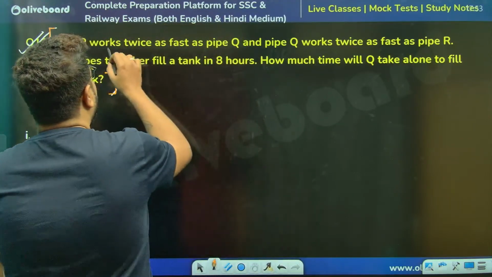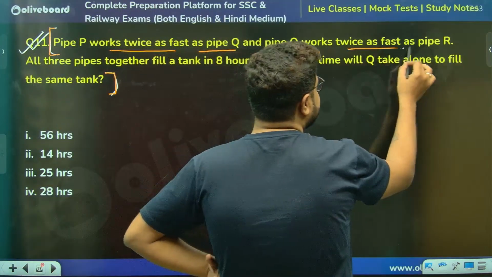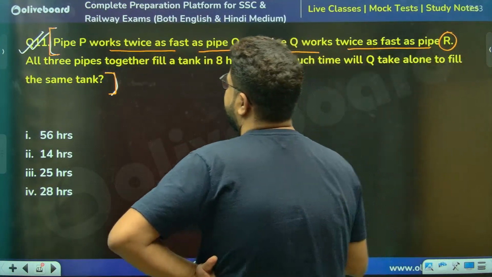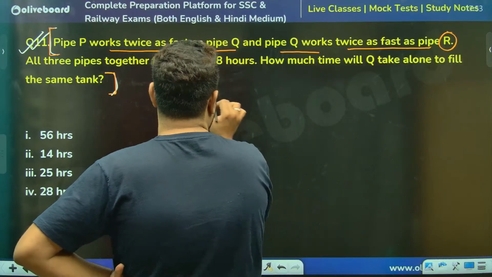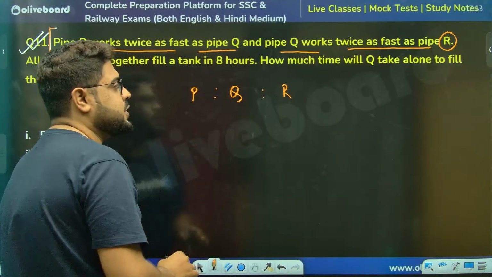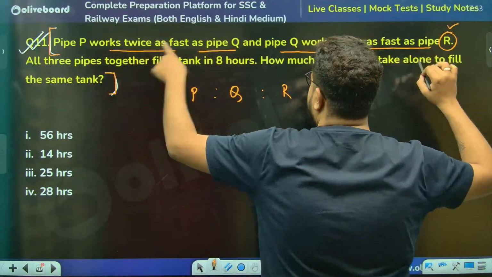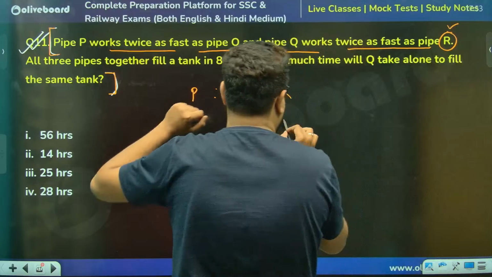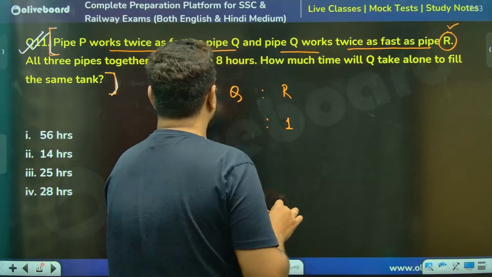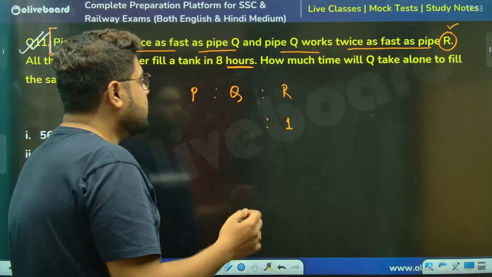Pipe P works twice as fast as pipe Q. Q works twice as fast as pipe R. Figure out the efficiency ratio, sir. Who is slowest? R is slowest. You see, this is going left to right. So R can fill 1 liter an hour.